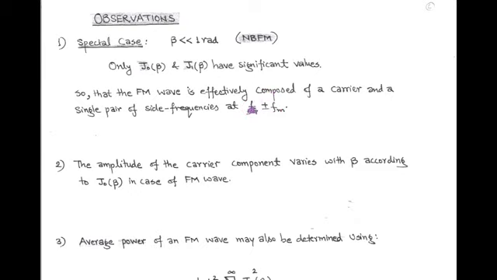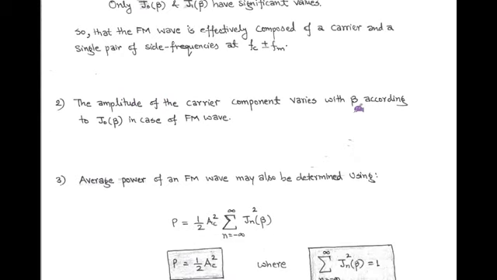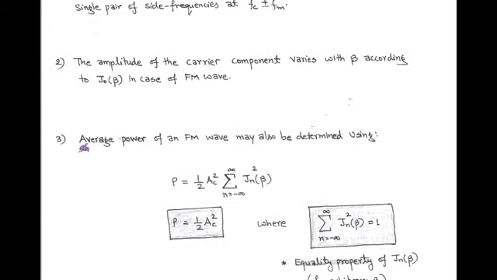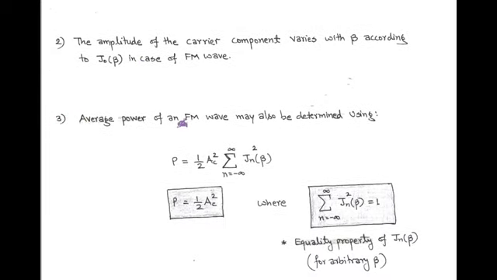that are separated by a frequency of fc plus minus fm. Second observation is, in FM wave, the amplitude of the carrier varies with argument beta, that is according to the Bessel function J0 beta, and for small value of beta, J0 beta equals 1. And this effect is also applicable for the side frequency components that are spaced symmetrically on either side of this carrier. And the third observation is average power of FM.